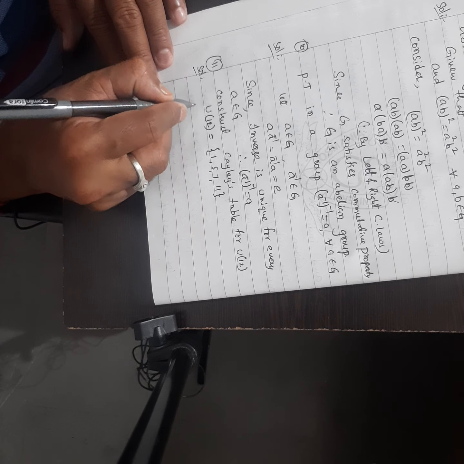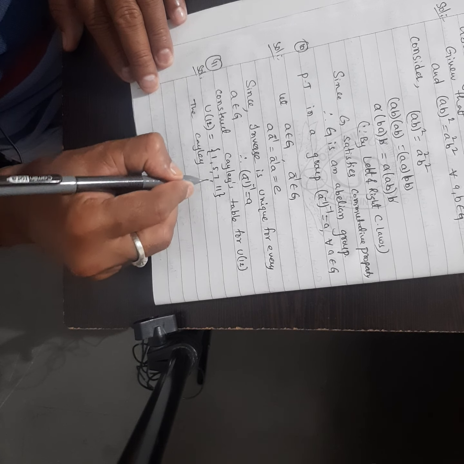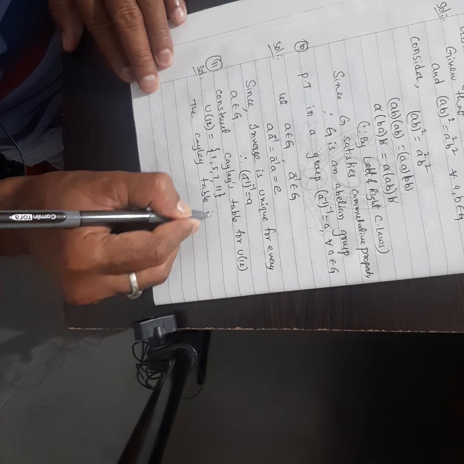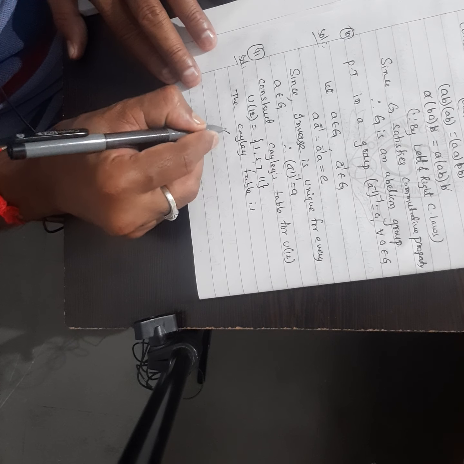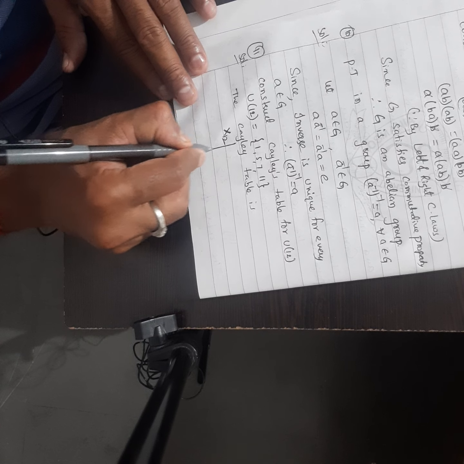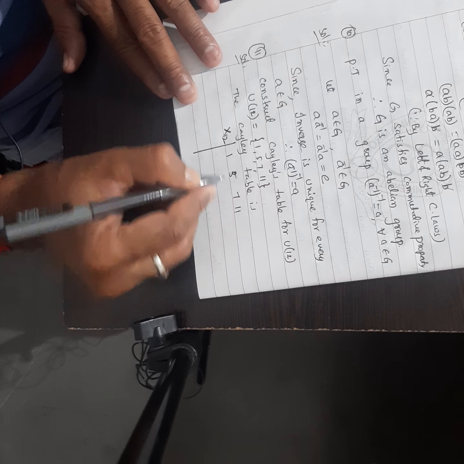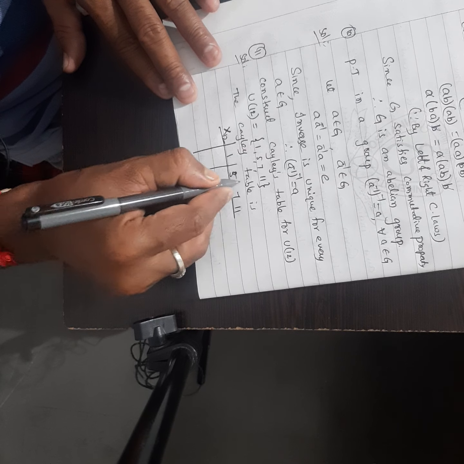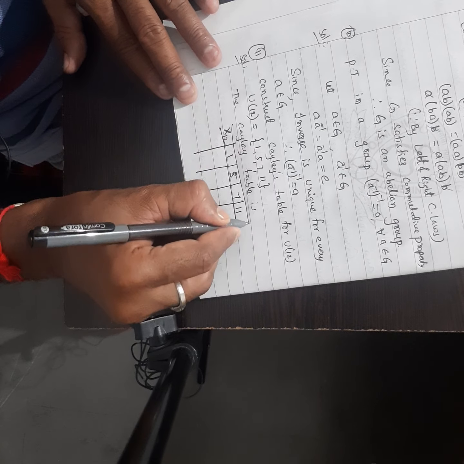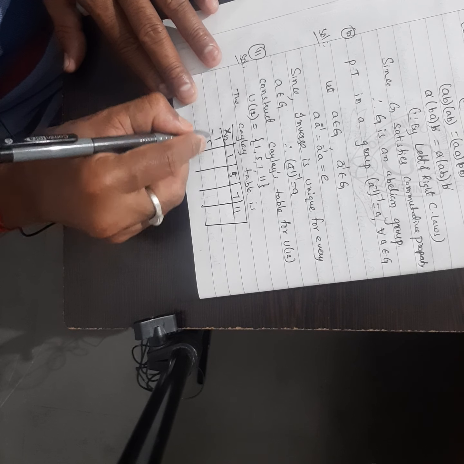So the Cayley's table is X12, multiplication modulo 12, with elements 1, 5, 7, 11.